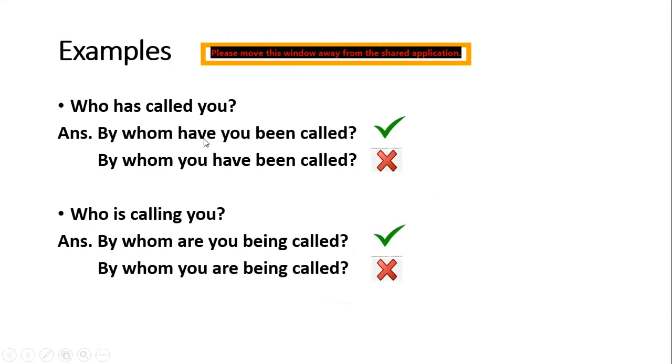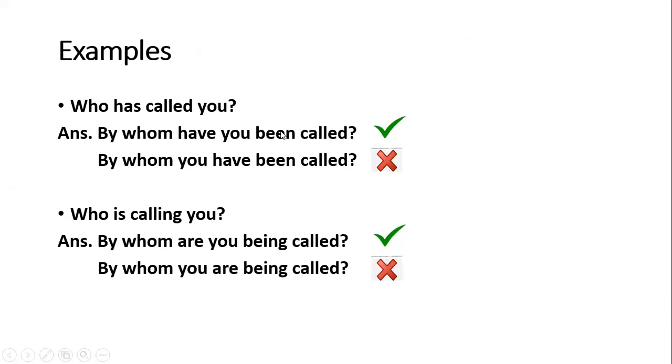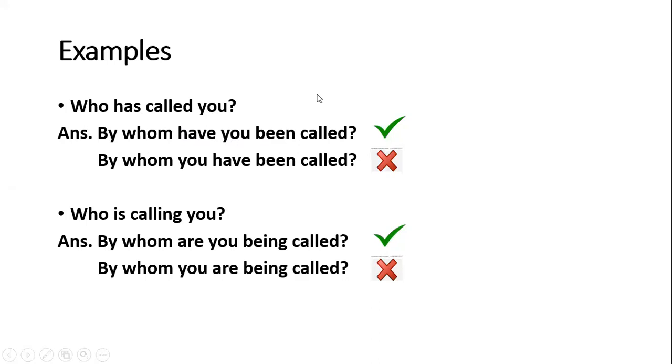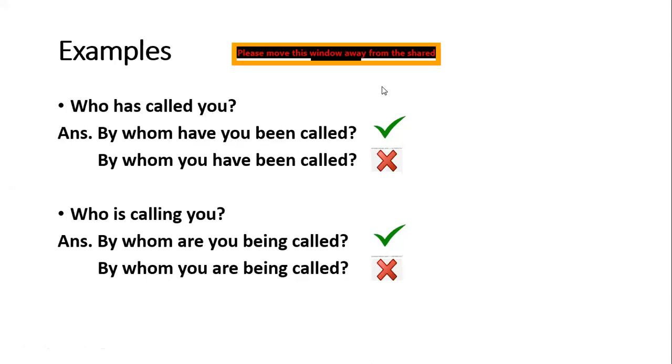Other example, by who has called you. So this is present perfect, so it will become by whom have you been called. Now here see, there is one more thing: your subject will come between the two verbs. If you remember, I told you at that time only, beta, that when our verb contains more than one word, a combination like have and been, our subject will be placed between the verbs. If you write by whom you have been called, that will be wrong.